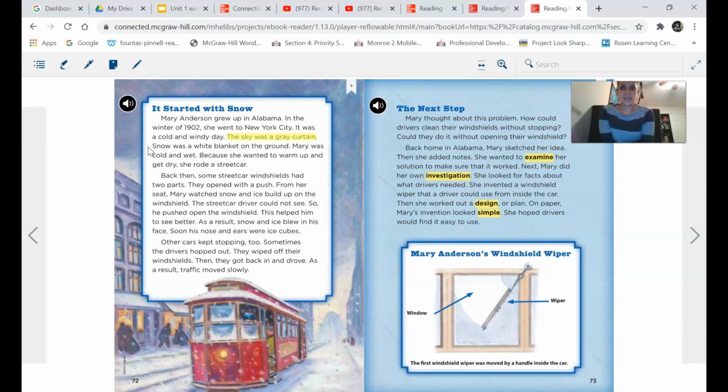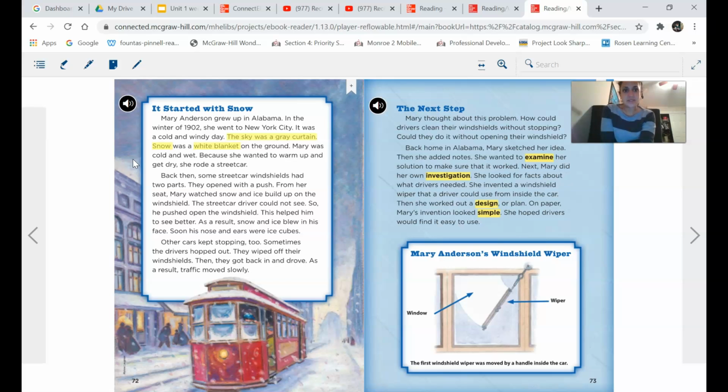Let's check our thinking. Snow was a white blanket on the ground. Snow and white blanket. Those are two things being compared. And remember, the author uses the metaphor to help me put a picture or an image in my mind. I am picturing a ground covered with snow, just like a blanket covers the bed. It's covered with snow.